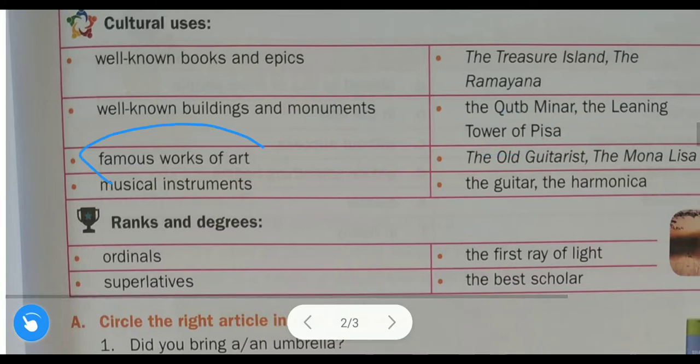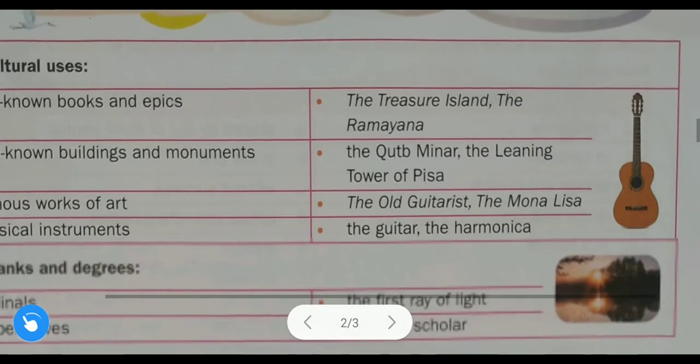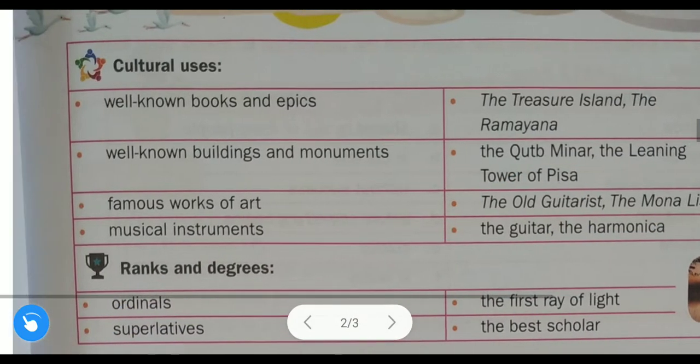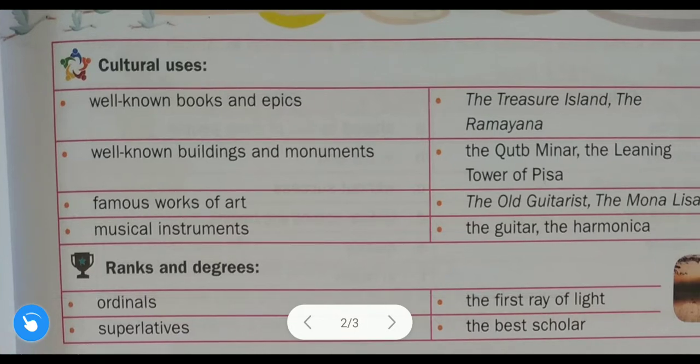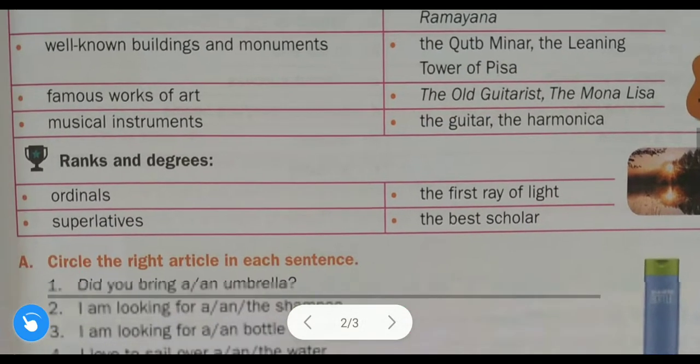Now let us discuss famous works of art. We use the definite article in front of some famous works of art. The Old Guitarist, see, The Old Guitarist, the Mona Lisa. Famous works of art. These artworks are very famous, that is why the definite article is used here.